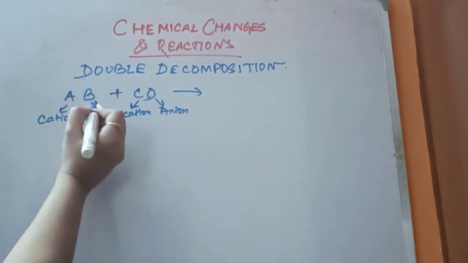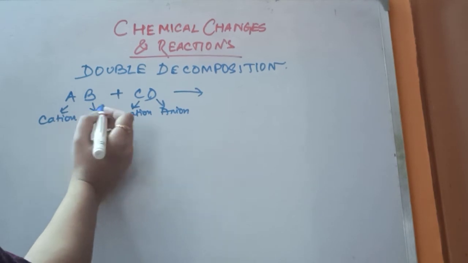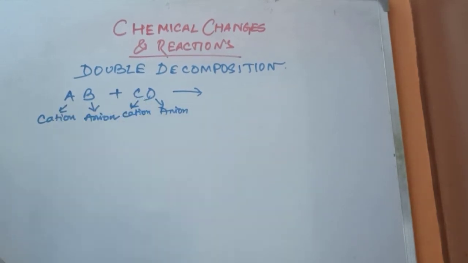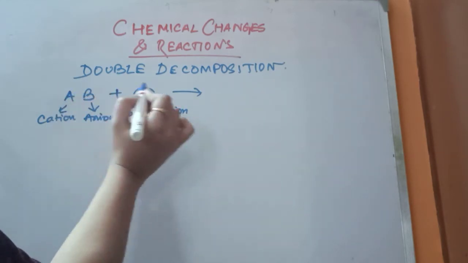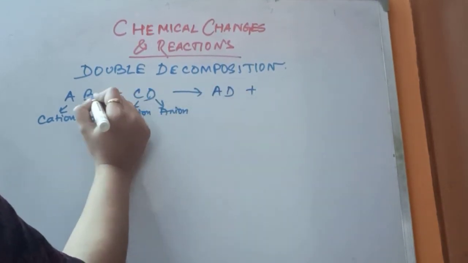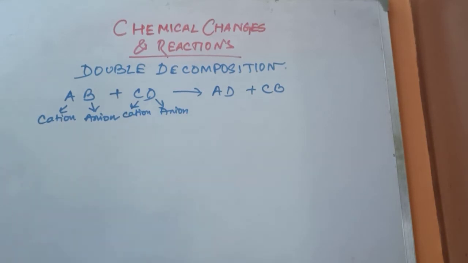A was a cation, B was the anion which was forming bonds with A. C was the cation and D is an anion which forms bonds with C. So there will be exchange of anions here. A will now form a new bond with D and C will form a new bond with B. So this type of reaction is known as a double decomposition reaction. So let's come to the examples.